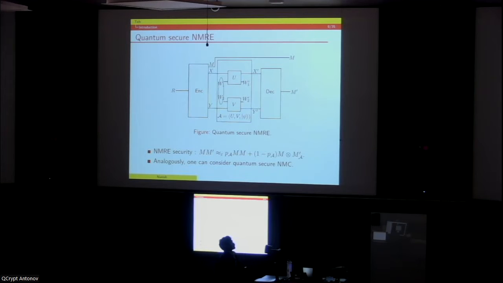And what we mean by quantum secure NMRE, which is the first part of the talk, is that when the adversary is restricted to quantum operations with unbounded entanglement, we want the NMRE security to hold: M prime should look like a convex combination of two things. M prime is the same as M, and M prime looks like M in tensor with M prime. Analogously, like how we define quantum secure NMRE, one can also define quantum secure non-malleable codes.